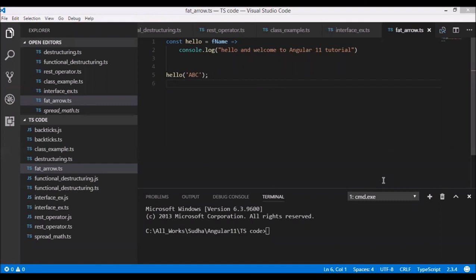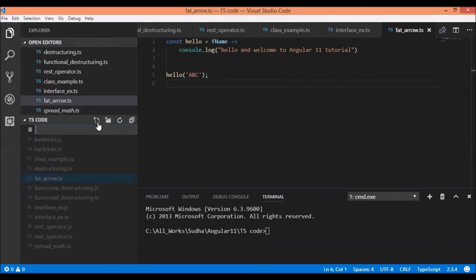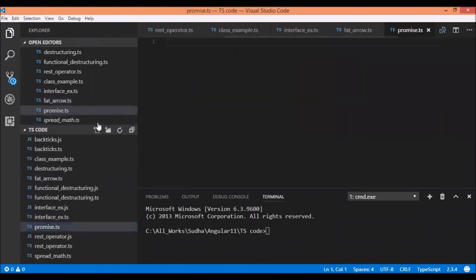How to create and use a promise. We'll create a new file and name it promise.ts. First we'll use a constructor to create a promise object, so it would be like new Promise.